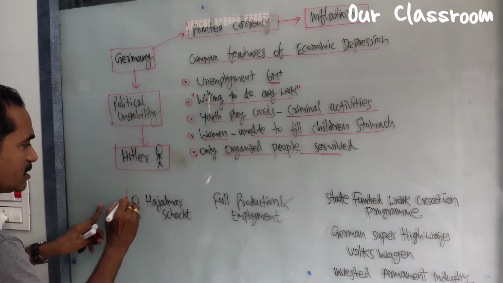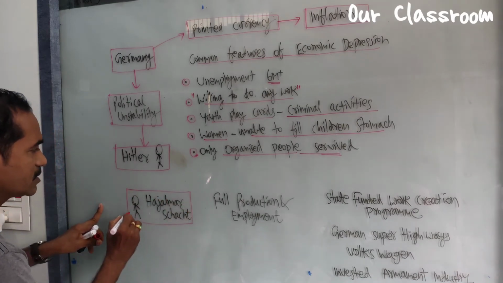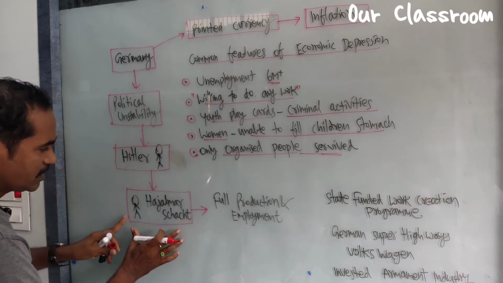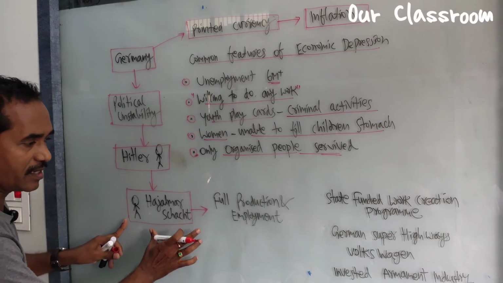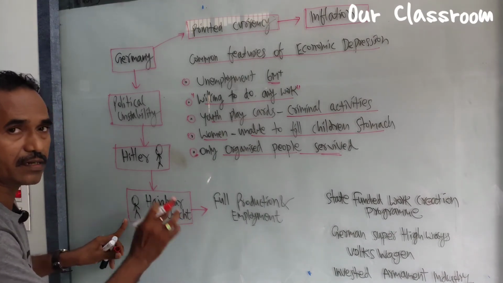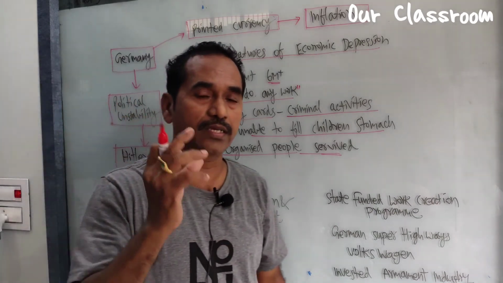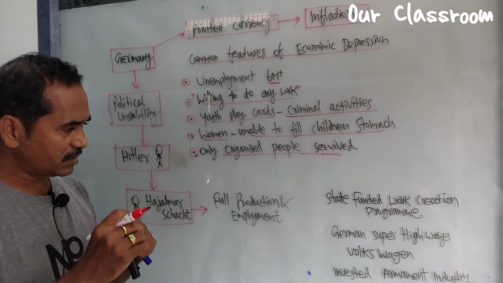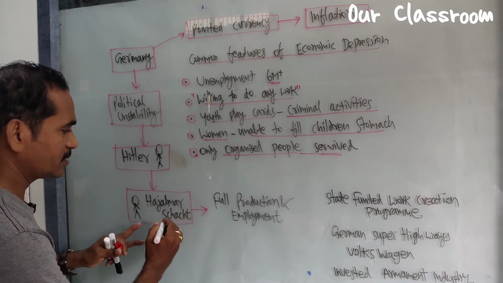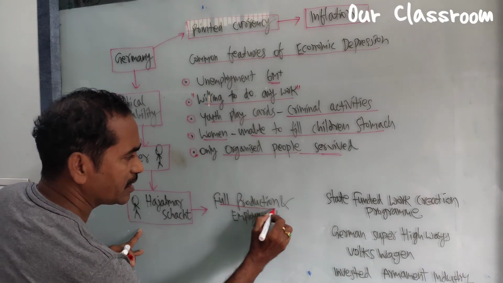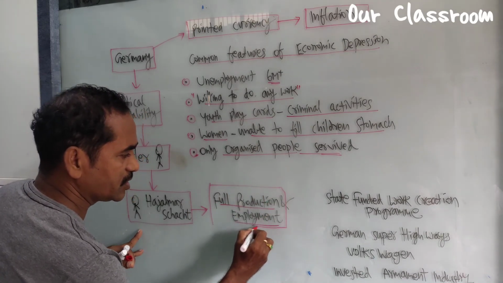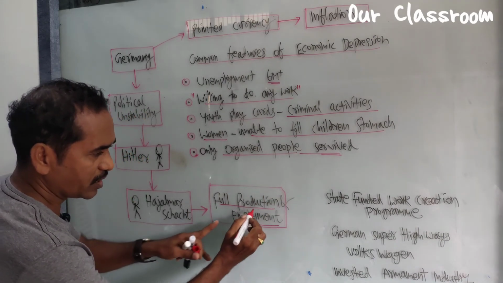Hjalmar Schacht, the economist of Germany, concentrated on two things: one is production, the other is employment. He aimed at full production and employment.